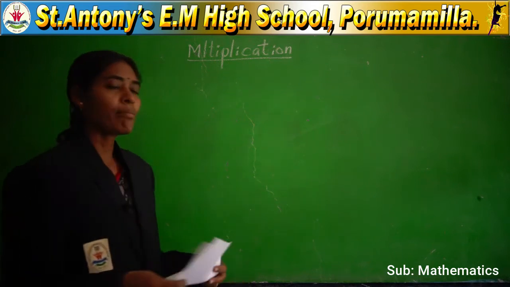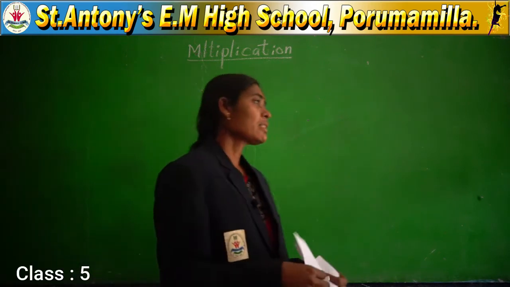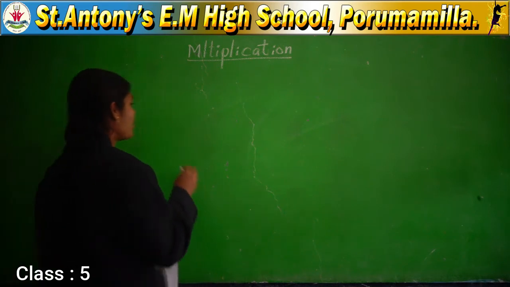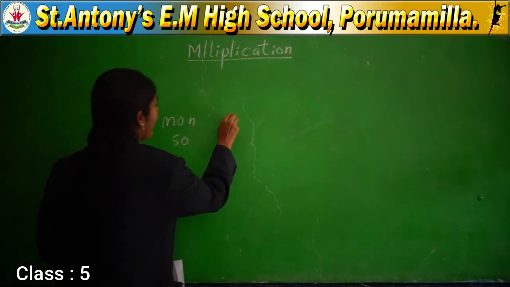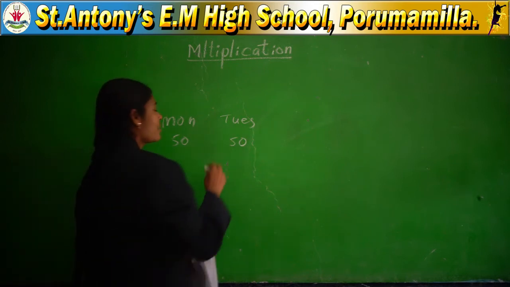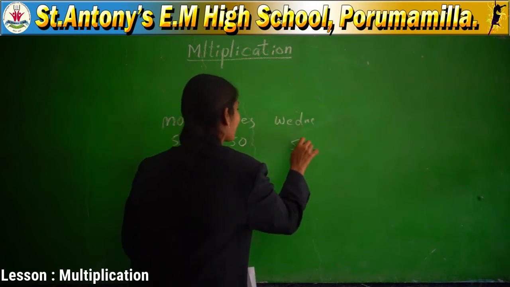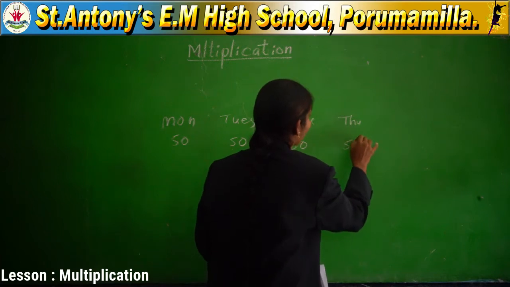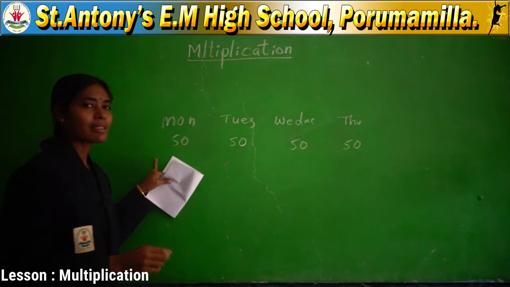What is meant by multiplication? Different types of multiplication will be there. The first one is repeated addition, which is also called multiplication. For example, on Monday I brought 50 chocolates from the shop, on Tuesday 50 chocolates, Wednesday 50 chocolates, and next Thursday also 50 chocolates I brought. Like this I brought 50 chocolates each day continuously for 4 days.